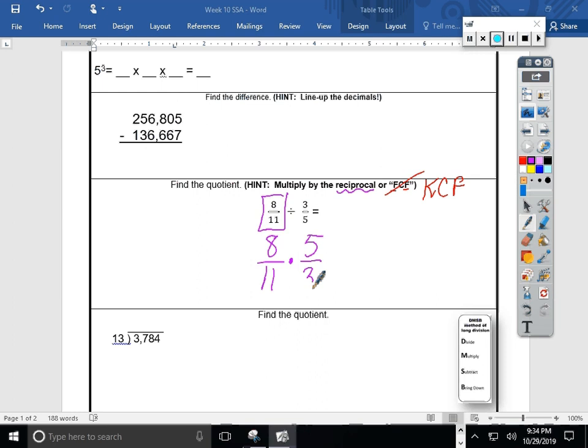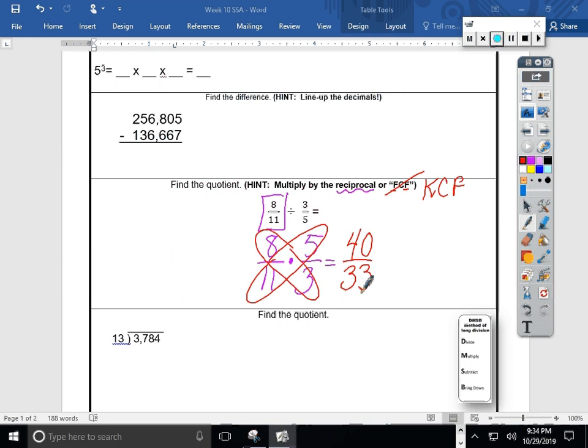I'm really ready to multiply across, unless there's some cross simplifying. We mentioned cross simplifying the other day. Oh, I don't see any. I could circle them. 11 and 5, they only share a common factor of 1. 8 and 3, well, they share a common factor of 1. I guess in this case I'm going to have to multiply straight across. 8 times 5 in my numerator gets me 40. And 11 times 3 in the denominator gets me 33. 40 33rds. That is the craziest looking answer I think I've ever seen, or at least today.